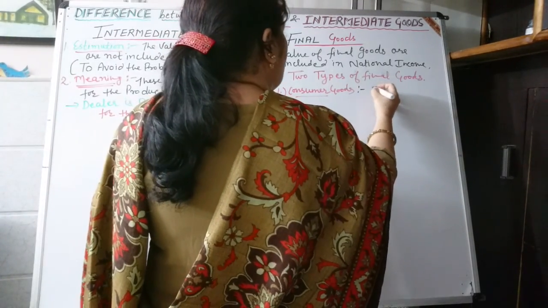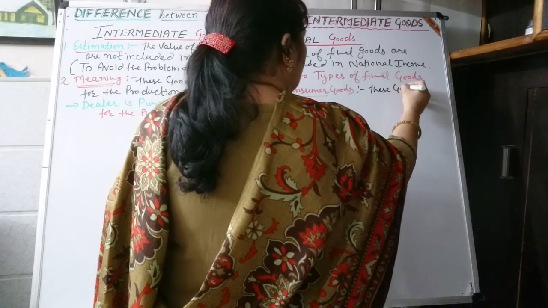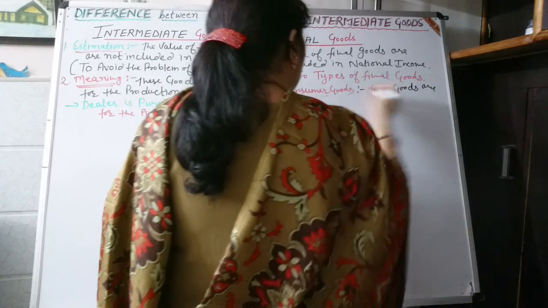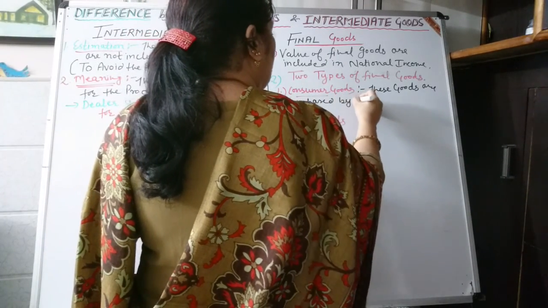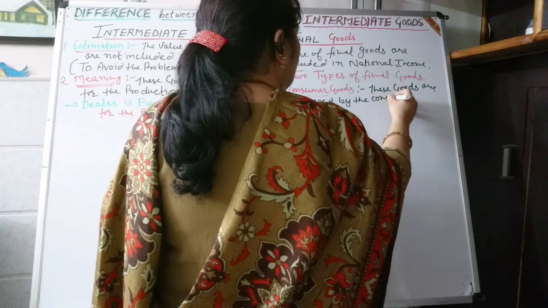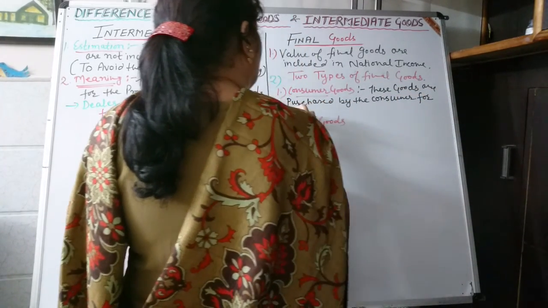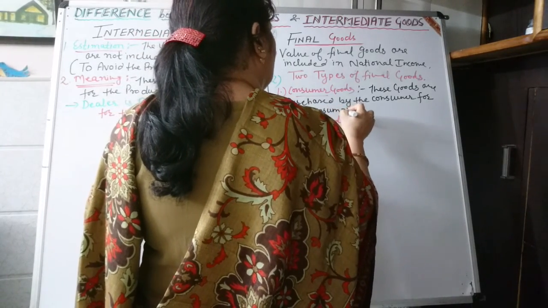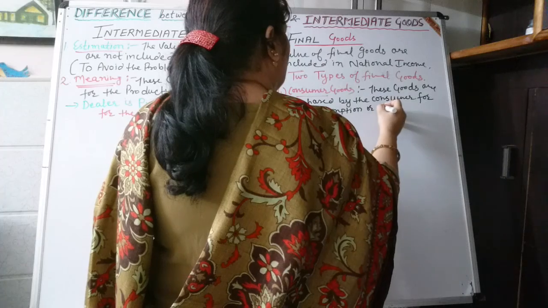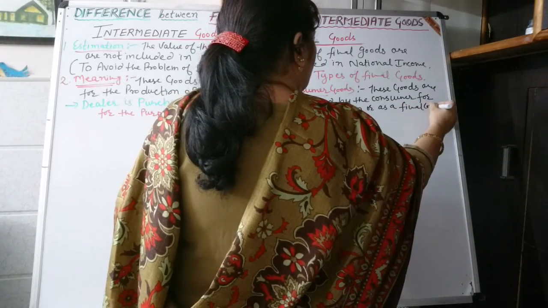So consumer goods are, these goods are purchased by the consumer for self-consumption or as a final consumption.